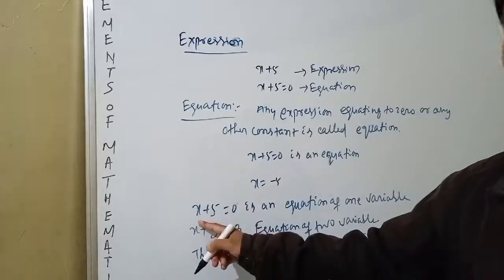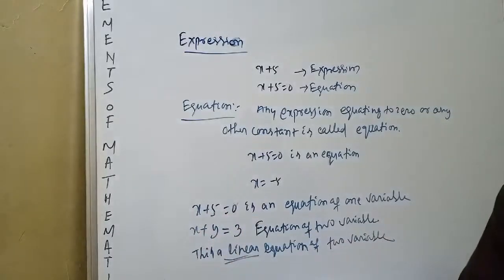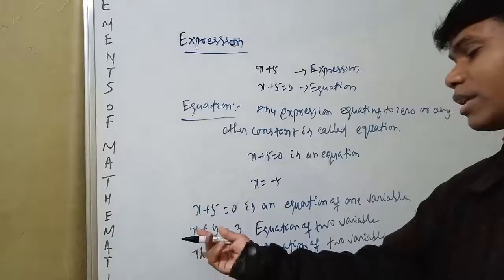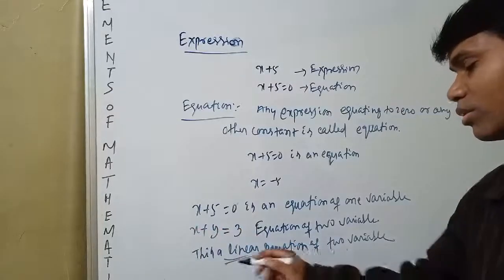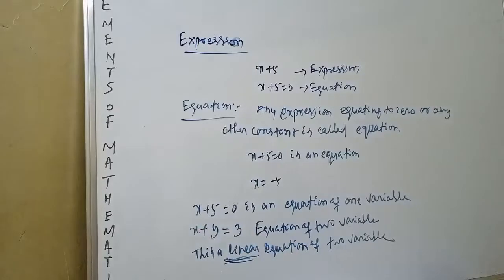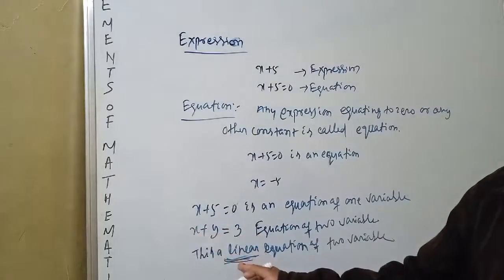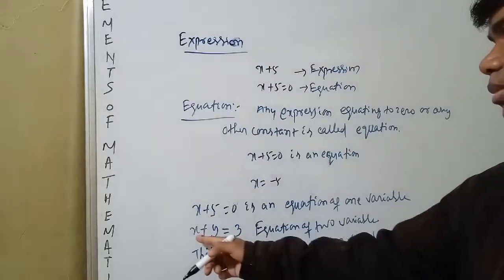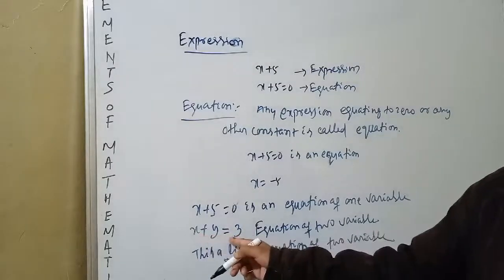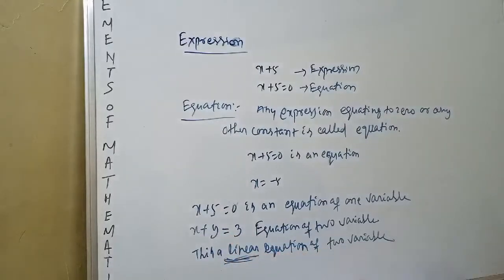x का घात 1 है, y का घात 1 है. The degree of x is equal to 1, y is equal to 1. So in English that is linear. Okay, जिसका घात 1 होता है इसको हम linear बोलते हैं. That means this is the linear equation of how many variables? 2 variables. This is a linear equation of 2 variables.